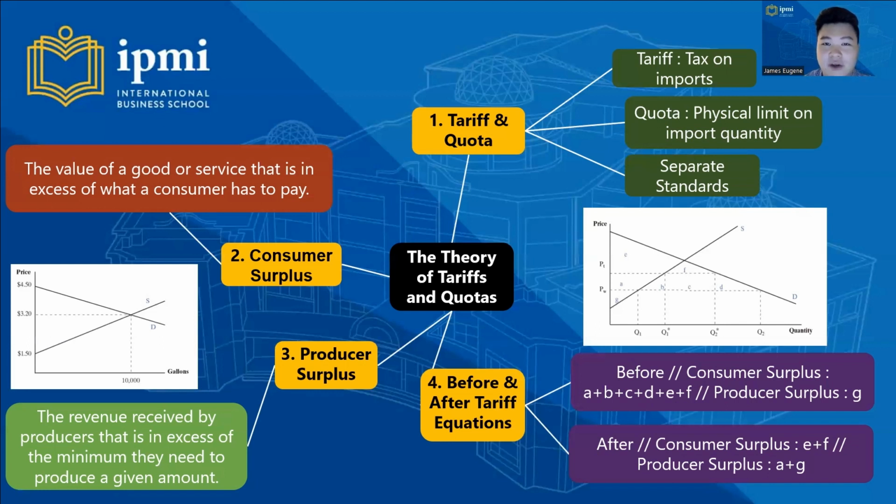So let's get into part 2 of the mind mapping, that is the theory of tariffs and quotas. Number 1, tariff and quota. Tariff is a tax on import and quota is a physical limit on import quantity. We learn about separate standards too. Number 2, consumer surplus, that is the value of a good or service that is in excess of what a customer has to pay. Number 3, producers surplus, the revenue received by producers that is in excess of the minimum they need to produce a given amount. And number 4, we learn about before and after tariff equations.